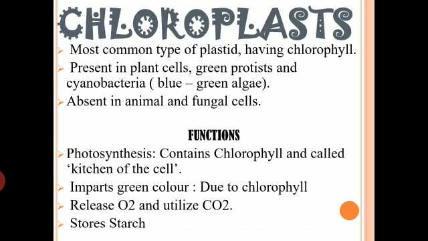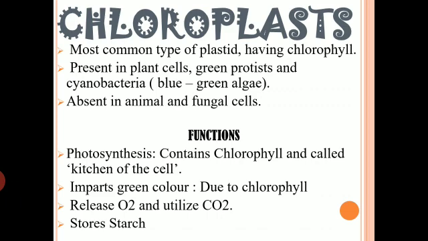So, chloroplast is a site for photosynthesis where chlorophyll absorbs the sunlight and carries out photosynthesis, and hence it is called the kitchen of the cell. Due to the presence of chlorophyll, it also imparts green color to different parts of the plant, like green leaves and young stems. Young stems also you will see that they are green in color. It's all because of the presence of chlorophyll, which is present in chloroplast.